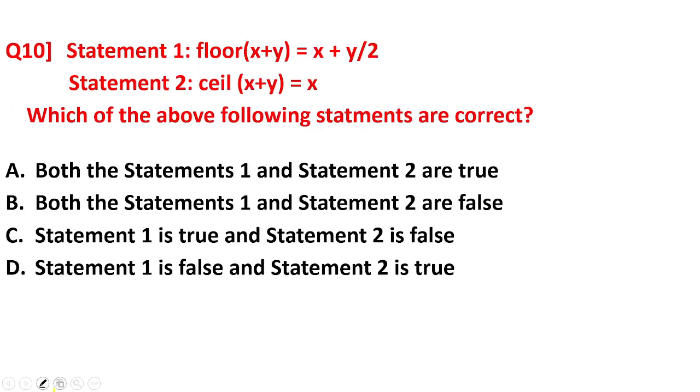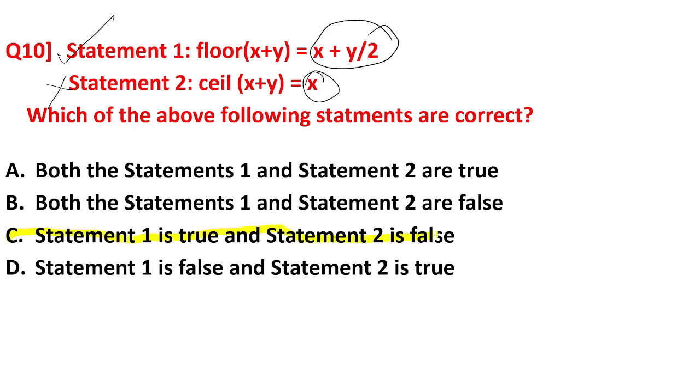The last question which we are going to see is: statement 1, floor of (x plus y) equal to (x plus y) divided by 2, and statement 2, ceil of (x plus y) equal to x. Which of the following statements are correct? I can't exactly recollect what was there. I just remember something like this. I'm not properly solving it because I solved it in the exam and I know that statement 1 was correct and statement 2 was false. So the answer for this is sure.